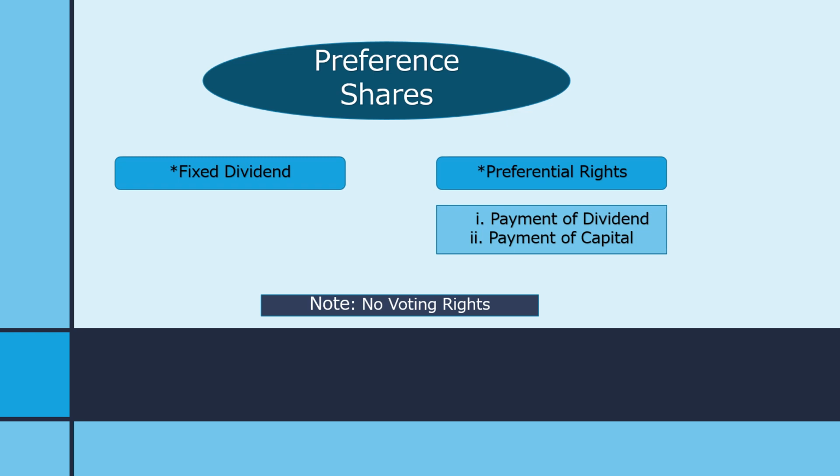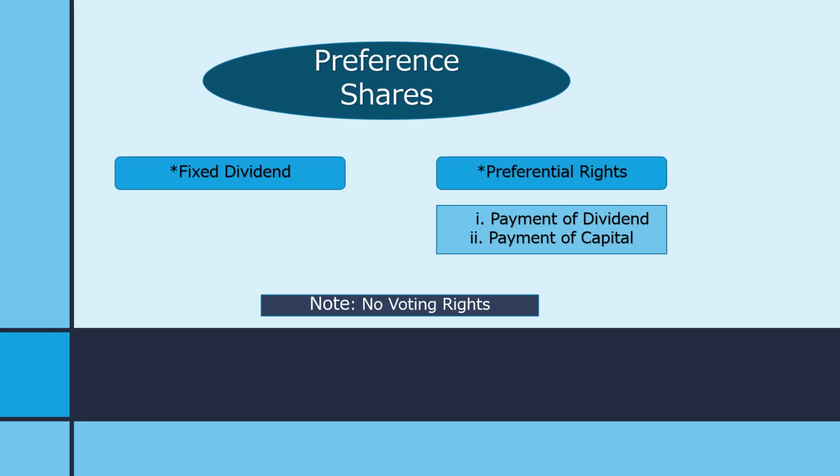डिविडेंड जब कंपनी डिस्ट्रीब्यूट करते हैं, first it gives to preference shareholders and then to equity shareholders. तो डिविडेंड पहले प्रेफरेंस शेयर होल्डर्स को दिया जाता है, फिर इक्विटी शेयर होल्डर्स को दिया जाता है. Again, in case of winding up of the company, the payment of capital is first done to preference shares and then to equity shares. So in this regard, preference shareholders have priority over equity shares.